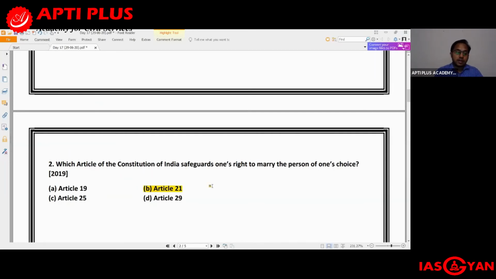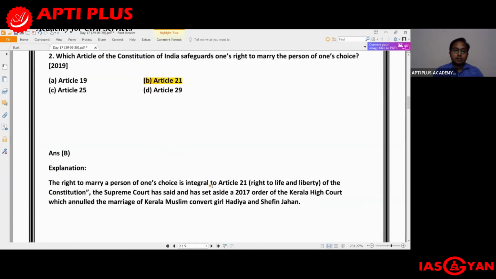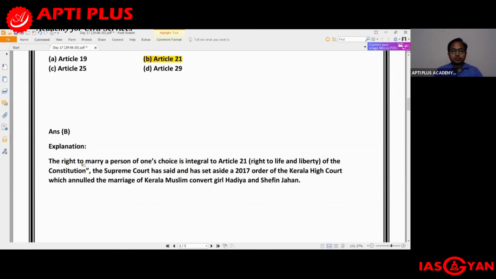Please remember that this was asked in UPSC Prelims 2019. The right to marry the person of one's choice is a part of Article 21. And as you might be aware, Article 21 talks about the right to life and liberty. So let us go to the explanation part as well. The right to marry a person of one's choice is integral to Article 21. And what does Article 21 talk about? It is the right to life and liberty under the Constitution.